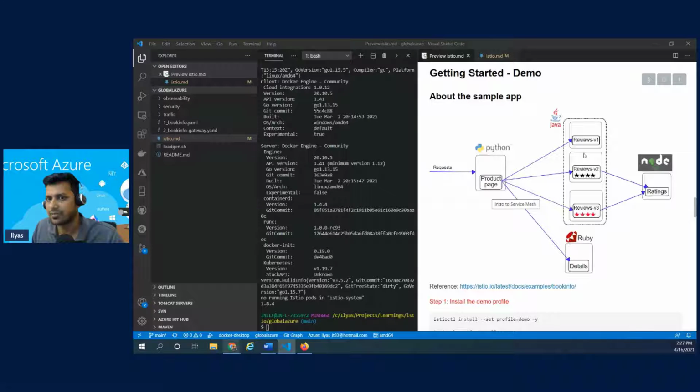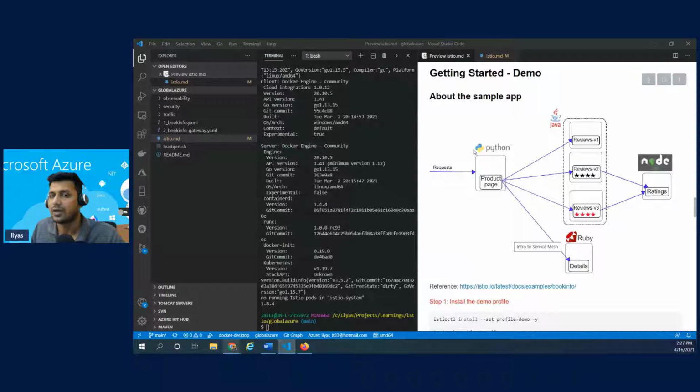The first version will not have reviews as an output. The second version will give us ratings with black stars and ratings with red stars. And then this reviews service will call the ratings service. Ratings is the one which gives this output, right? So that's how it is formed. And then there is one last service, which is details. On the product page, you will find book details, because this is all about book information.